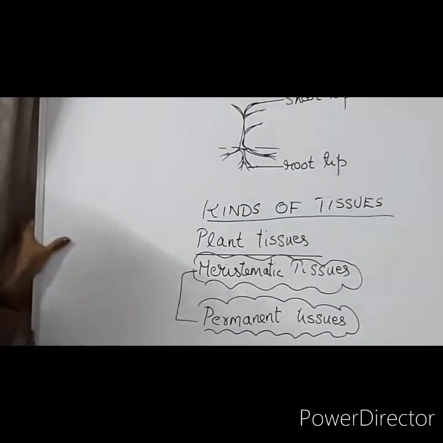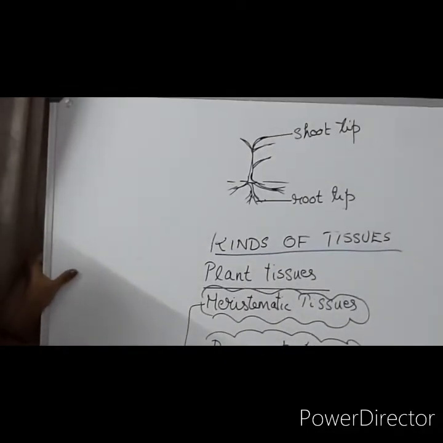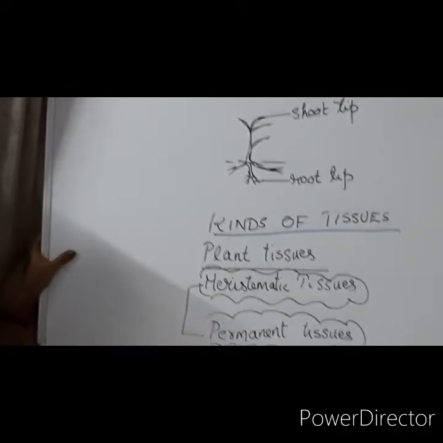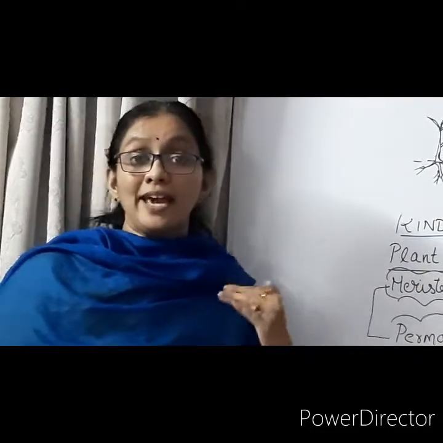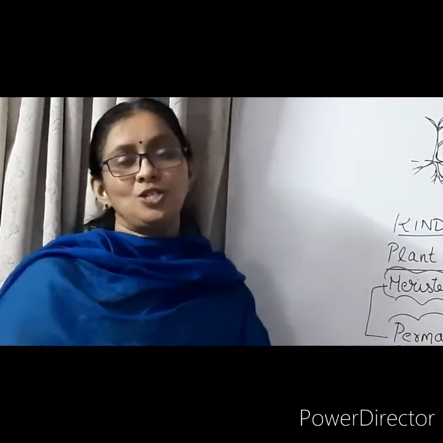These regions have very actively dividing cells, like some children who are very active and attentive in the class. In the same way, meristematic tissues are very actively dividing, located at the shoot tip and the root tip. But there are some characteristic features of these meristematic tissues.